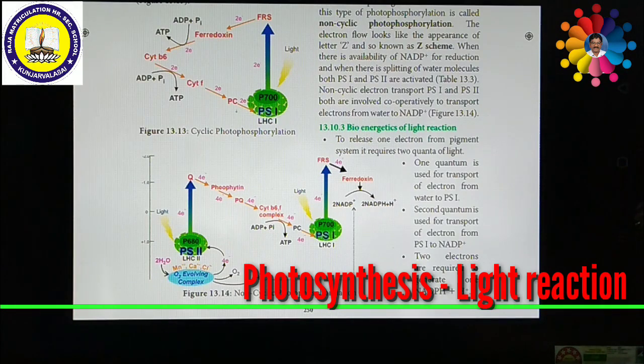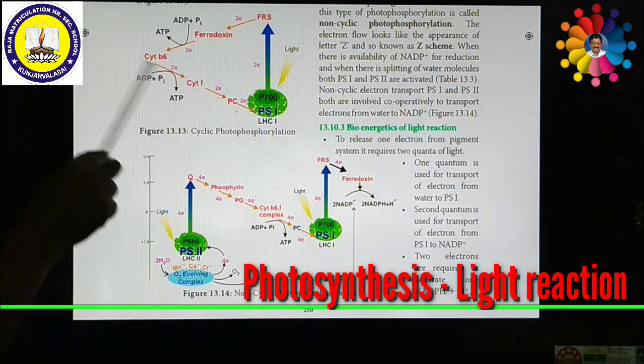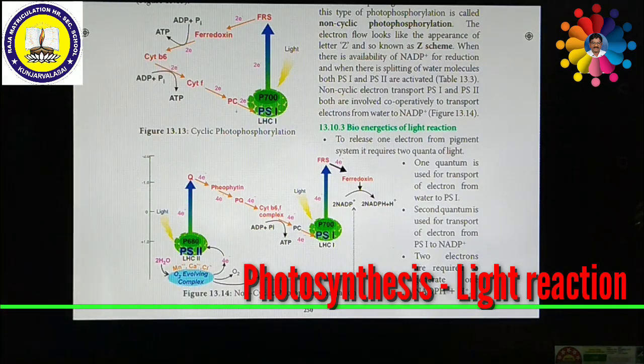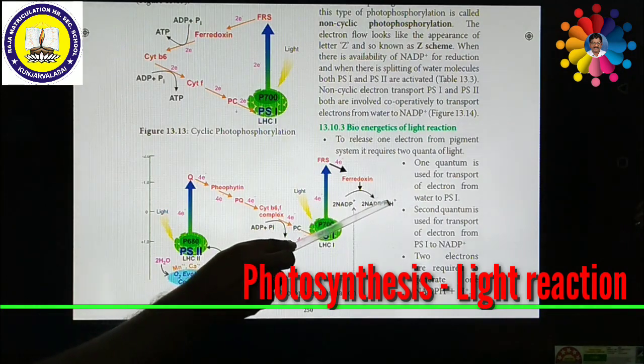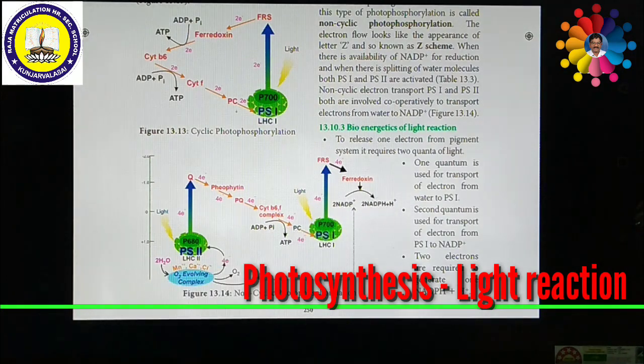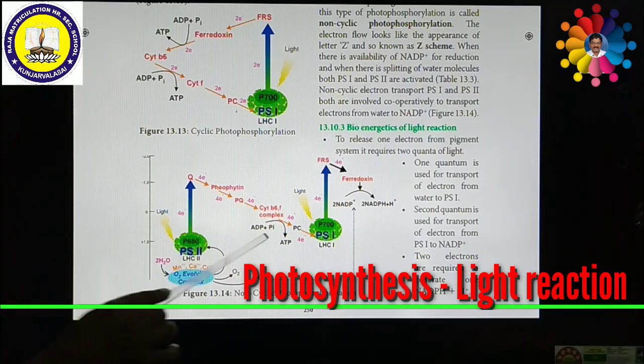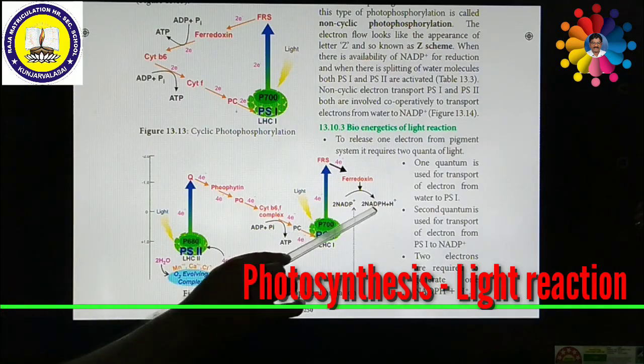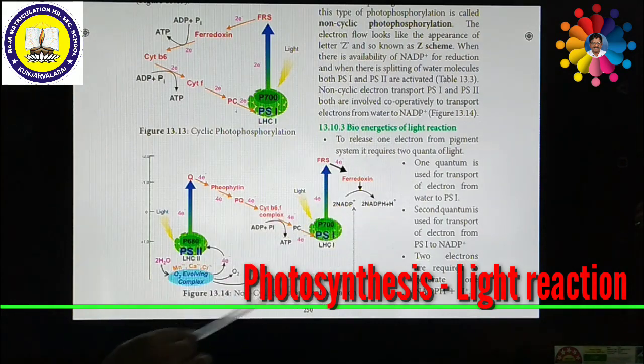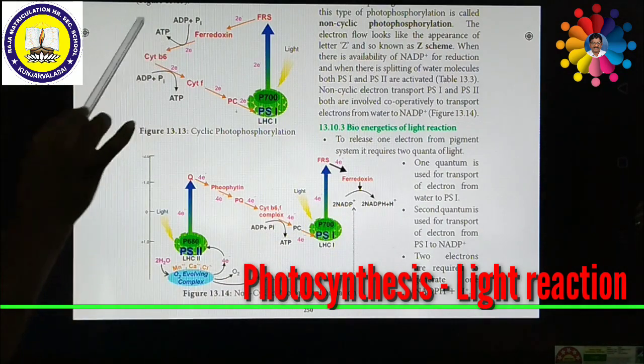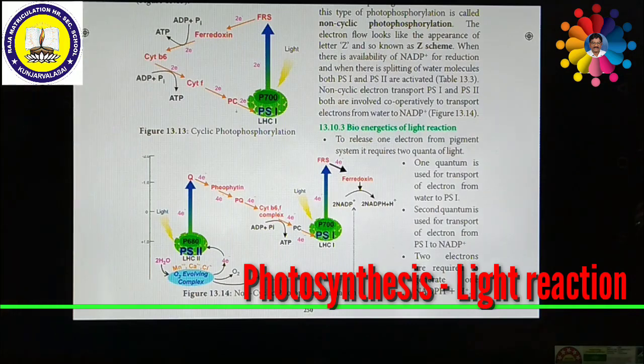Then only one phosphorylation occurs in cyclic, but here in non-cyclic there are two phosphorylations. And moreover, only ATP is synthesized in cyclic phosphorylation, but here both ATP and NADPH (NADPH plus H plus) are formed. So two important energy sources, ATP and NADPH, are formed in non-cyclic photophosphorylation, but in cyclic photophosphorylation only ATP synthesis takes place.